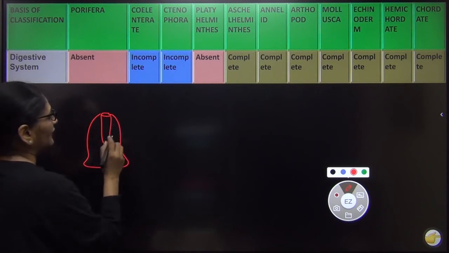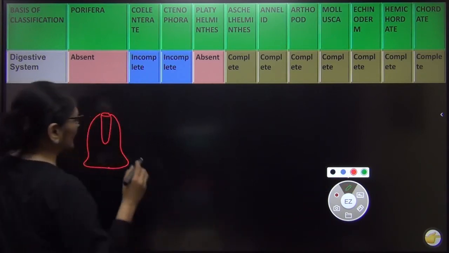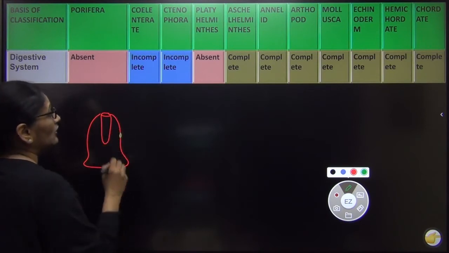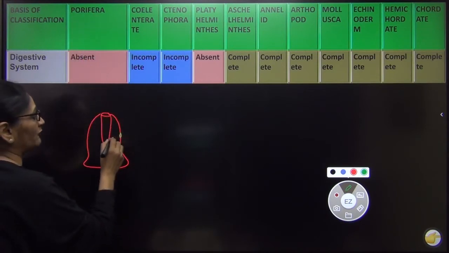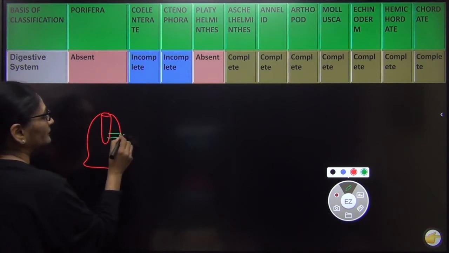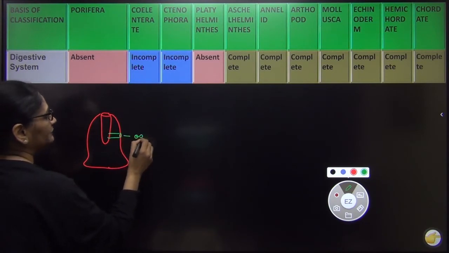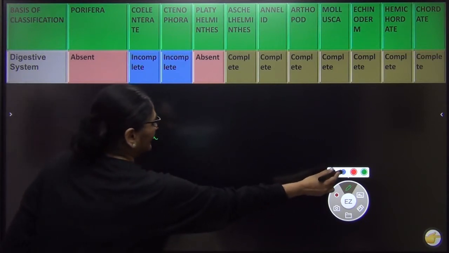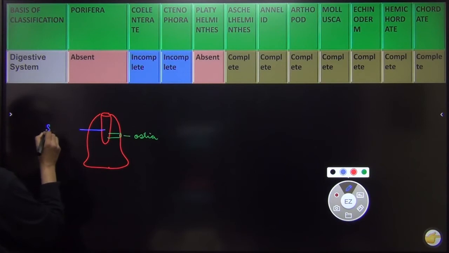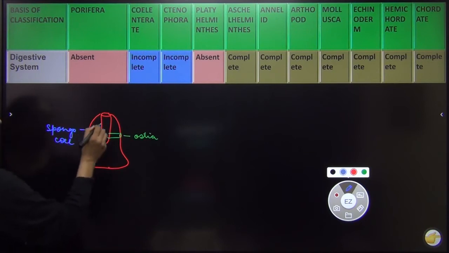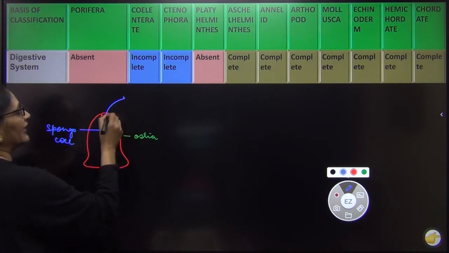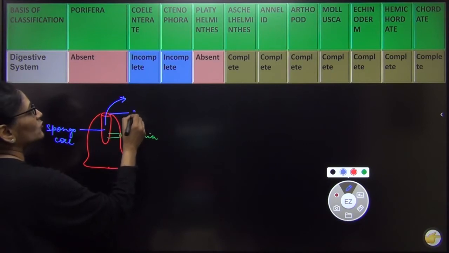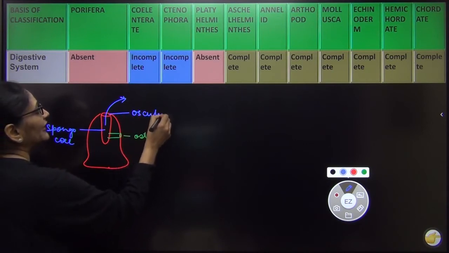Outside they have ostia. They are called porifera because they have a lot of pores on the body. So I am just showing a pore. From here water will come in. So this is your ostia. Ostia, the water comes into a common cavity. This cavity is called spongiocele. Cele means cavity. It is a cavity which is present in sponges, so we call it spongiocele. And from here the water will go outside through a large opening, and this large opening is called osculum.